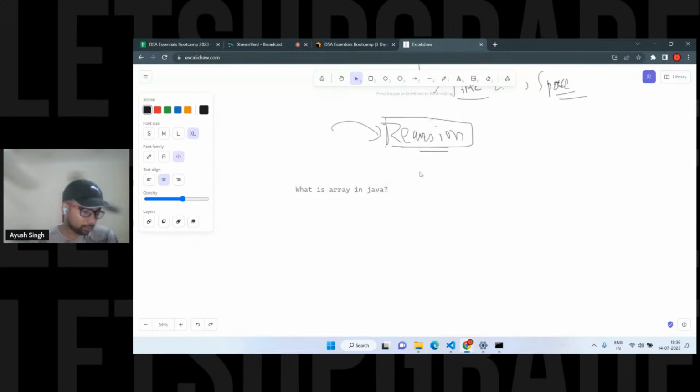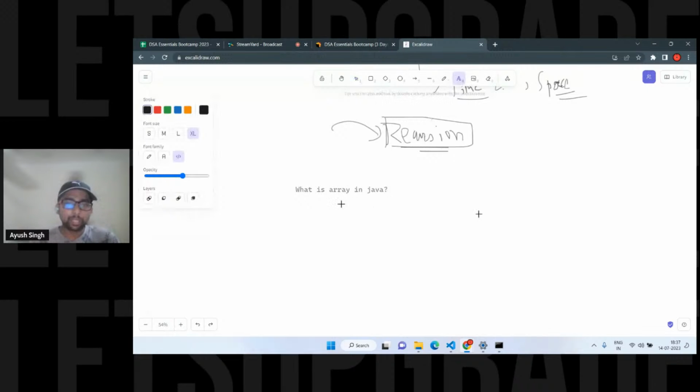Features, continuous block of memory. That's correct. Collection of elements. Okay. Store some data types, and that should be heterogeneous or homogeneous. I hope you already know about this hetero and homo, right? Homo means kind of same, right? Collection of similar data types. Okay, yeah, that's correct. So array in Java is just like a block of spaces, right?